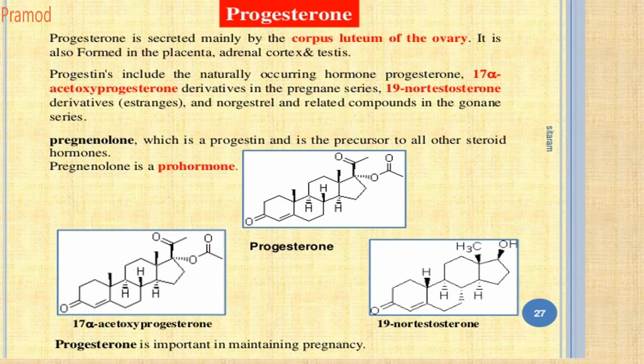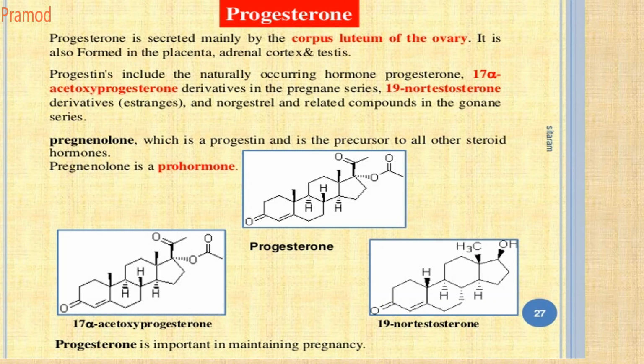Start with progesterone. So what is progesterone? Progesterone is secreted mainly in the corpus luteum of the ovary. It is also found in the placenta, adrenal cortex and intestines. Progesterone includes the naturally occurring hormones called progestins. They include naturally occurring hormones like progesterone.